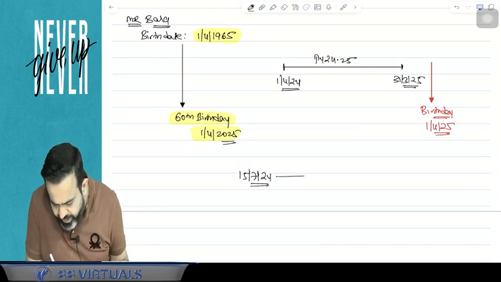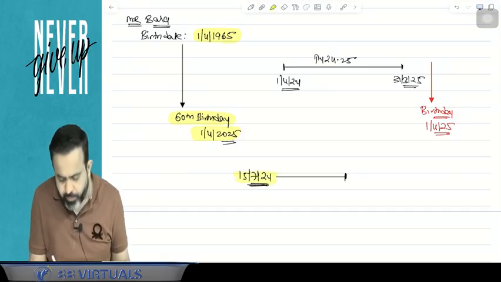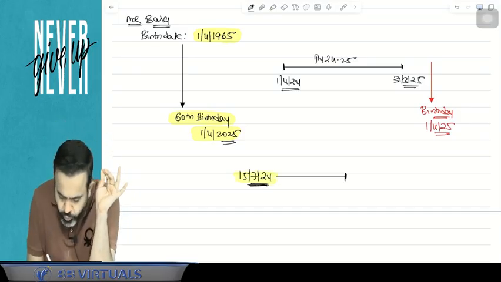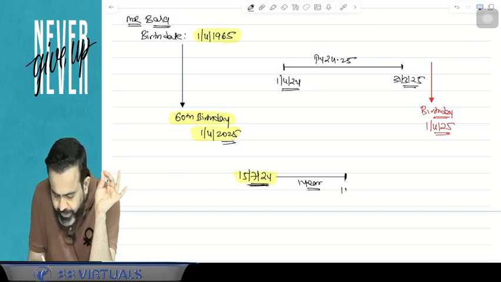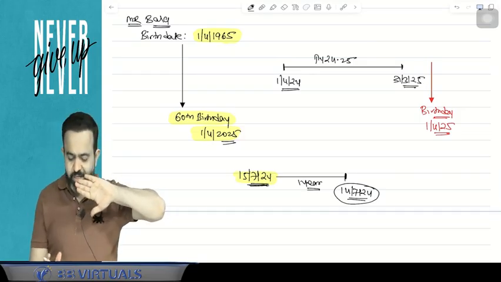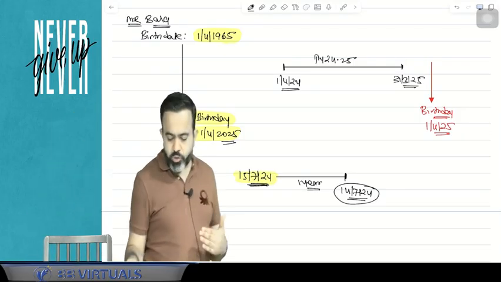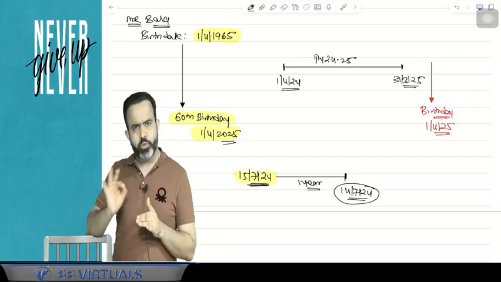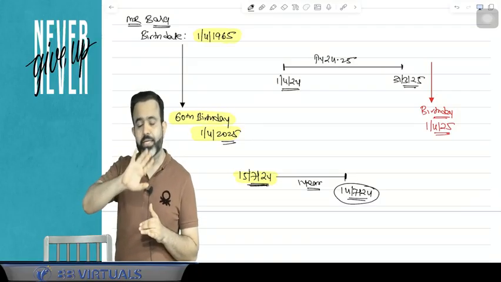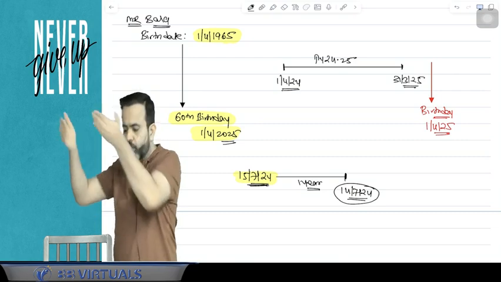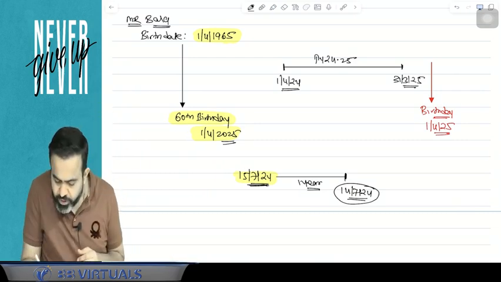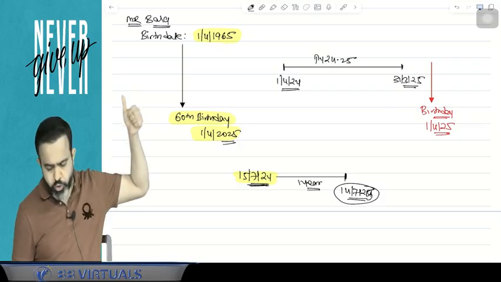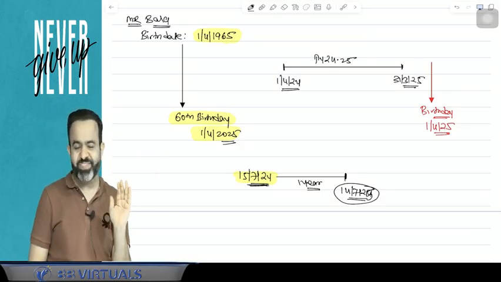So can I say that normally we calculate the period like this? From 15 July 2024, if any period is started and you have to calculate 1 year, can I say that on the 14th of July 2024 that 1 year period is completed? So normally, how do we calculate the period? Suppose one period is starting from the 15th of July 2024 and you have to calculate 1 year, then normally we take 14 July 2025. So on 14 July 2025, that 1 year will be completed.